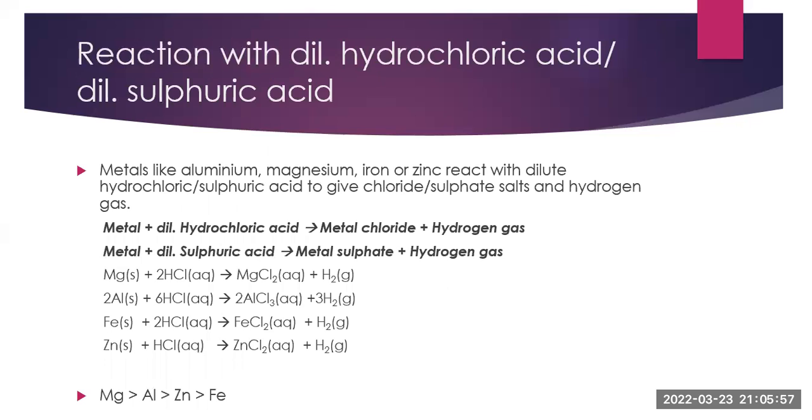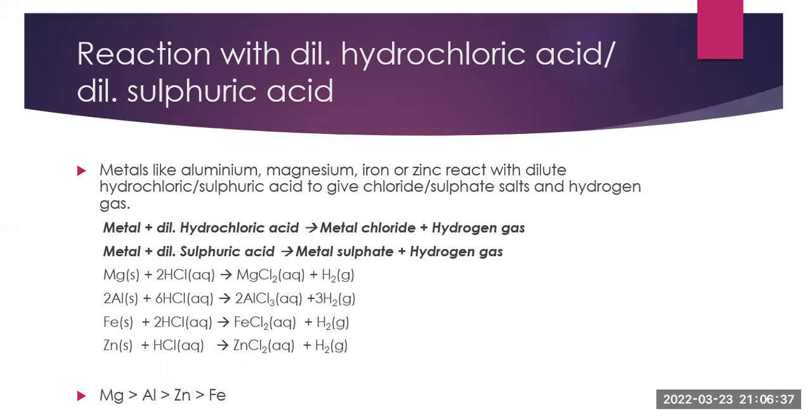The next type of reaction is reaction with dilute hydrochloric acid or dilute sulfuric acid. So metals like aluminium, magnesium, iron, or zinc react with dilute hydrochloric or sulfuric acid to give chloride or sulfate salts and hydrogen gas. The general reaction is metal plus dilute hydrochloric acid gives us metal chloride plus hydrogen gas. Similarly, metal plus dilute sulfuric acid gives us metal sulfate plus hydrogen gas.